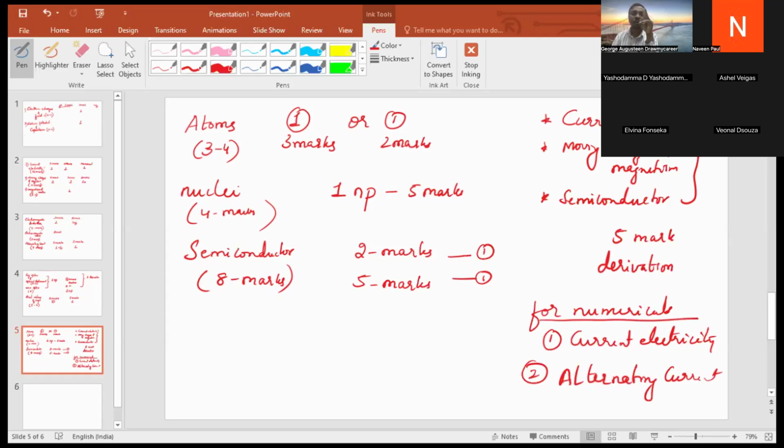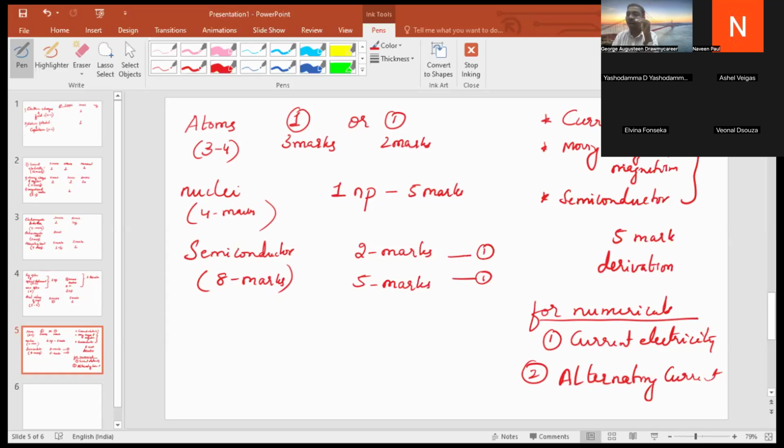Two problems you can solve without any hesitation and fear. And if you deal with current electricity, moving charges and magnetism, semiconductor, three derivations you can write without any hesitation and fear. Got it? So these are the confirmed areas where derivations and numericals are asked.